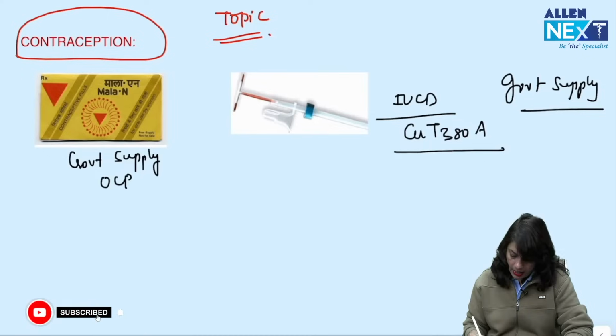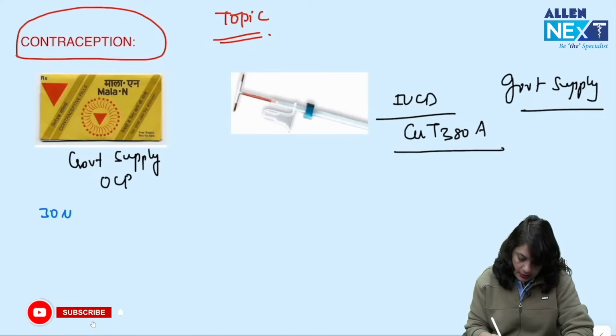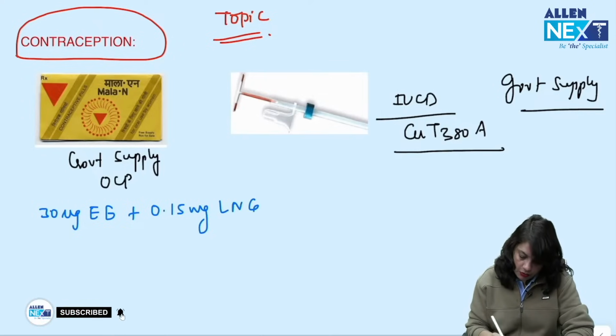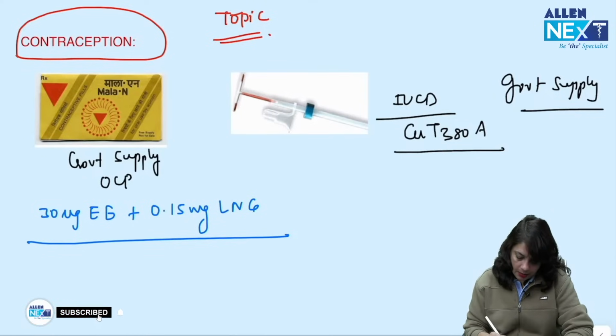Okay. So, Mala N. What is the composition? Composition is 30 micrograms of ethinyl estradiol plus 0.15 milligrams of levonorgestrel. And when do you start a pack of OCP? From the first day of cycle.